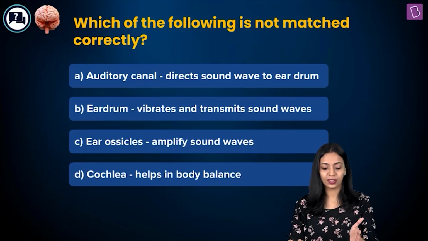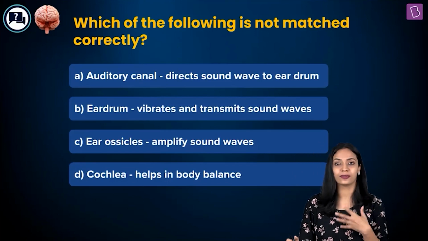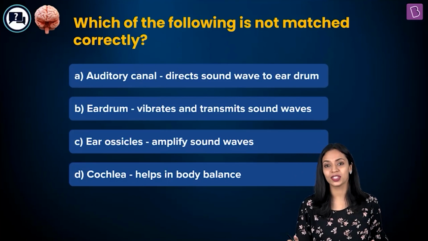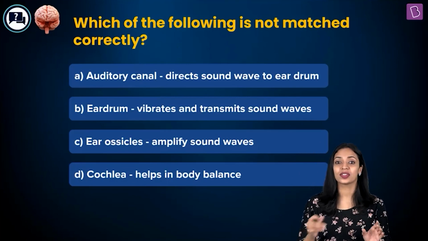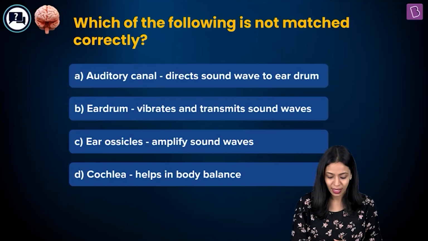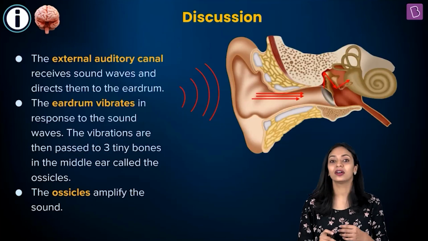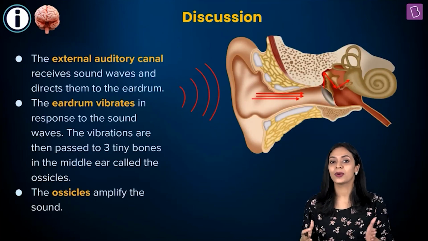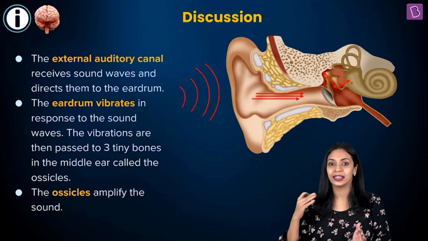Okay, so these are the different parts of the ear, and the functions of the different parts are given in the different options. And in one option, the structure is not correctly matched with the function, and that is what we have to find out. So let's look at the different parts of the ear. The ear is divisible into three parts. There's the outer ear, middle ear, and the inner ear.